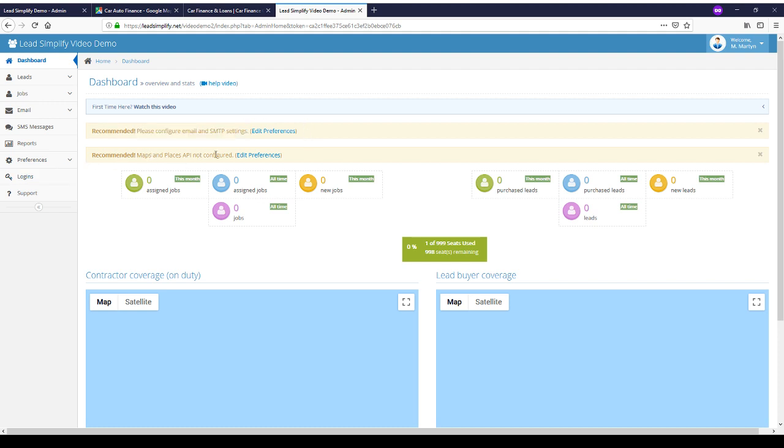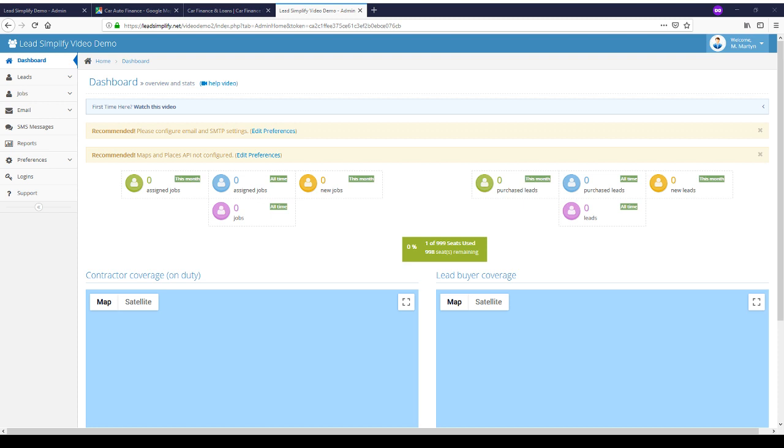Also recommended is to set your Maps and Places API. These two things are not required, but they are recommended to do. We're going to pass over these for the time being. What we want to do is get your system to a basic level of being able to process leads, show you how to build a form, set up some industries and niches, and get ready to actually begin using the system. Later on, then we'll look at the advanced stuff.